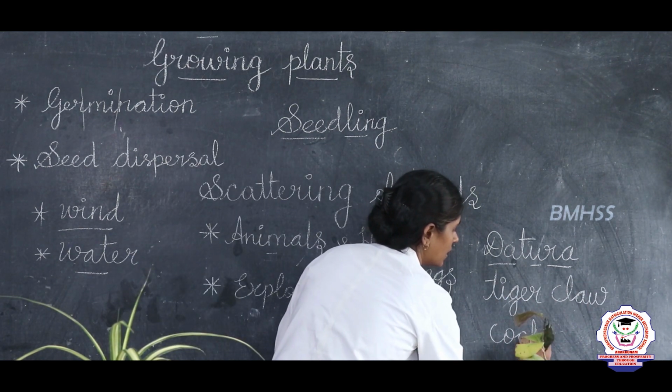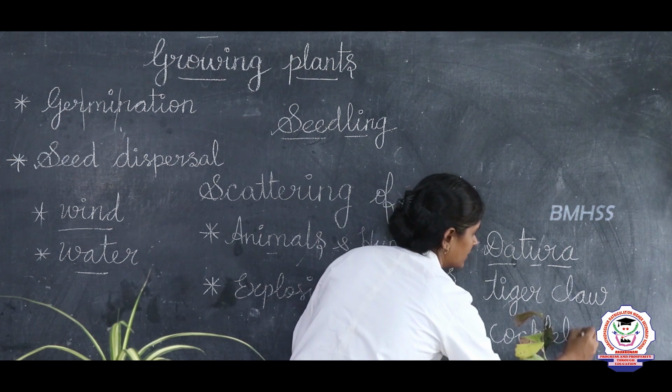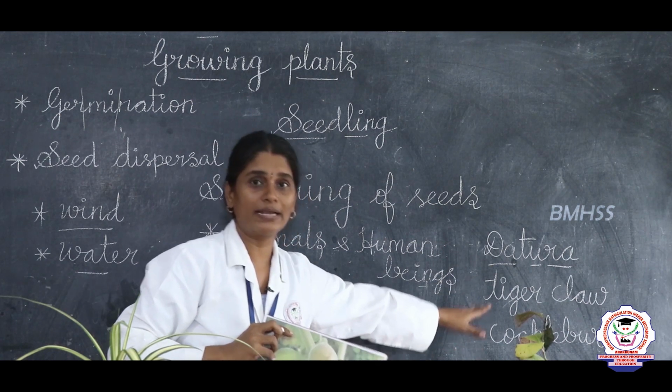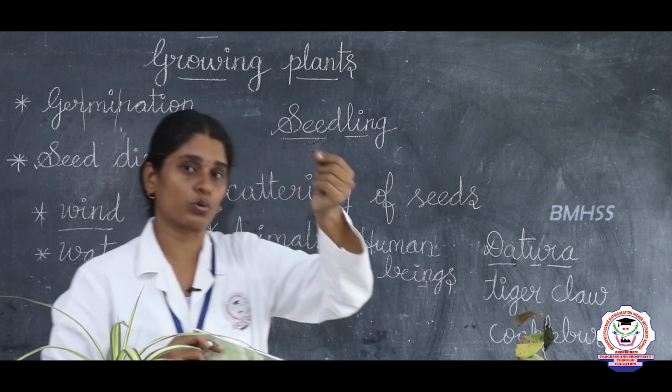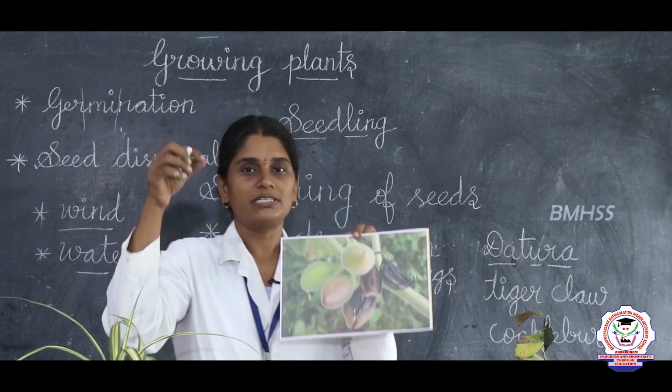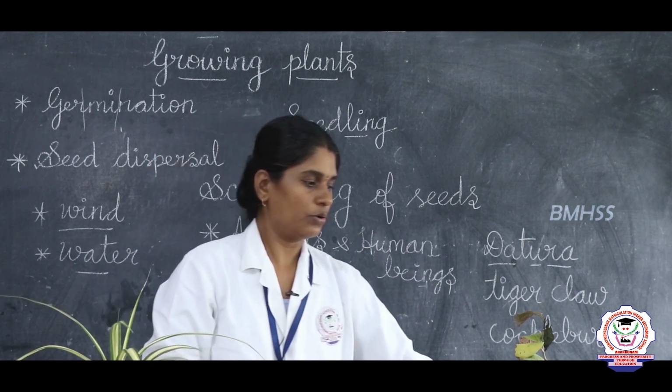Cockleber is also a seed which is dispersed by animals. So, these three seeds, what happens? They will have spines or hooks. Okay, so what happens once the animal grazes? It will stick along with the bodies. Okay, so it will stick.